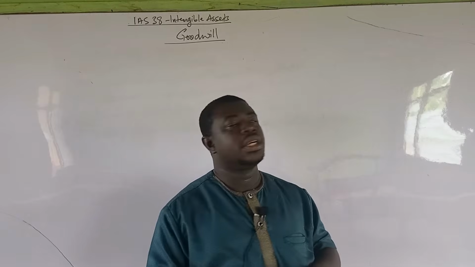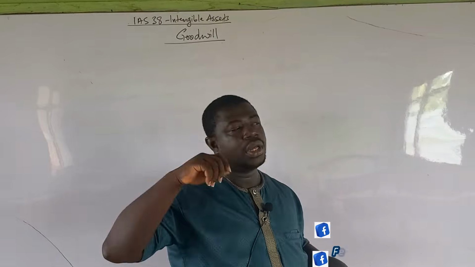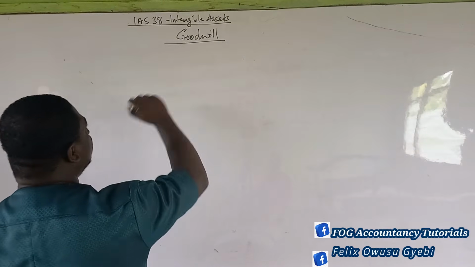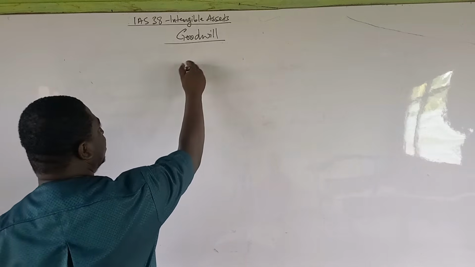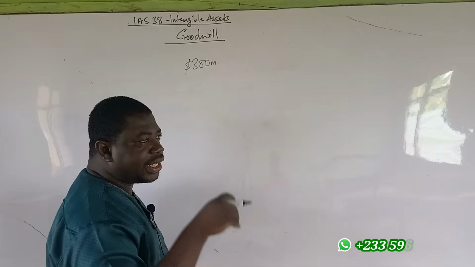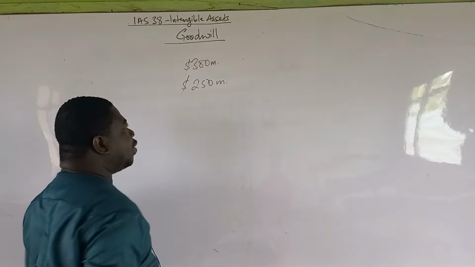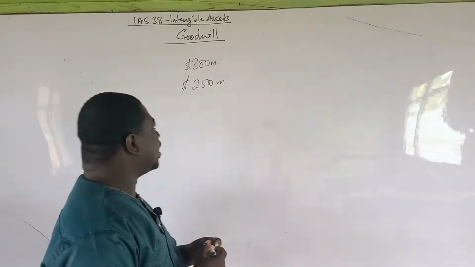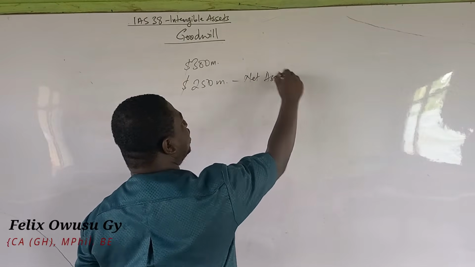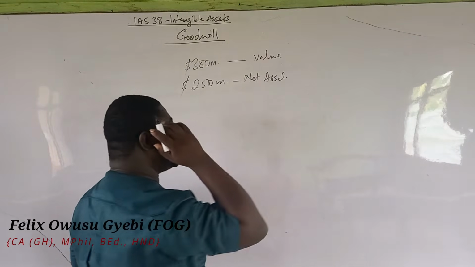In other words, what I'm trying to let you understand is that goodwill is the difference between the value of the business and the value of its net identifiable assets. Let's say the value of a business is $300 million. But if you sell the assets individually, separately, you are going to get 250 million. So the buildings, the machines, and any other net assets can be sold and we realize 250 million. But we are saying that the value of the business entirely is 300 million.